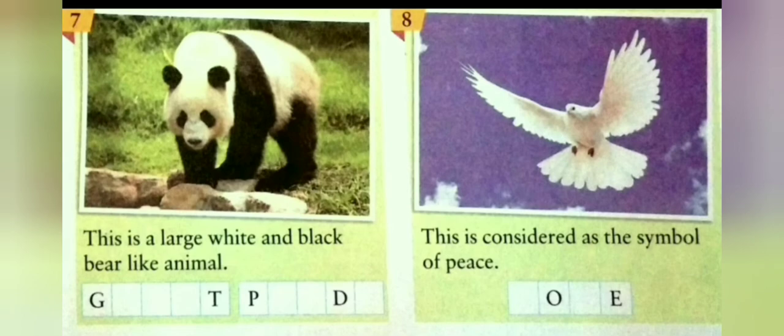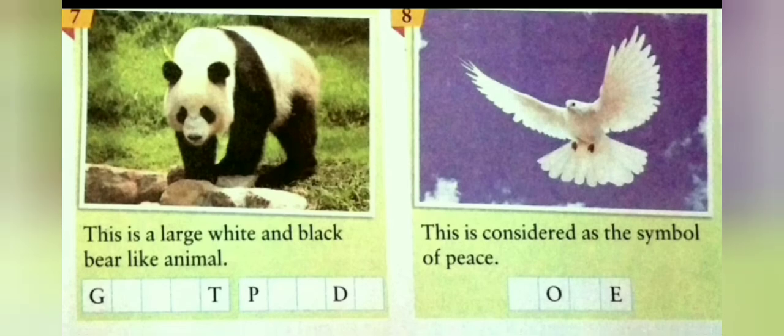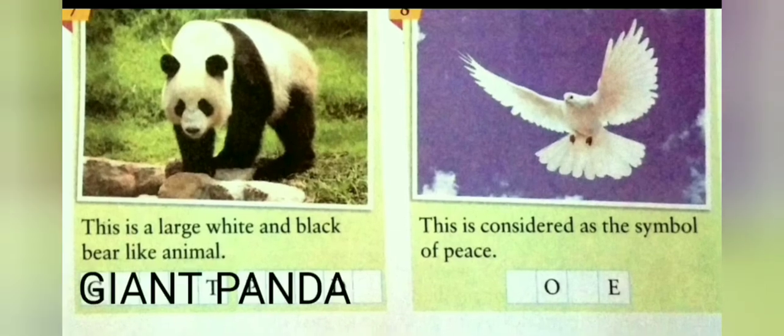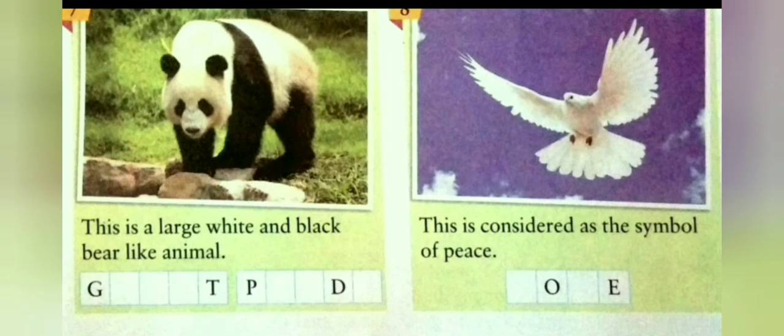They can grow up to 3 feet tall and 6 feet long. They eat bamboo. One of the main reasons that panda populations have declined is habitat destruction. Habitat destruction leads to food shortage. We will write in the space given: giant panda.